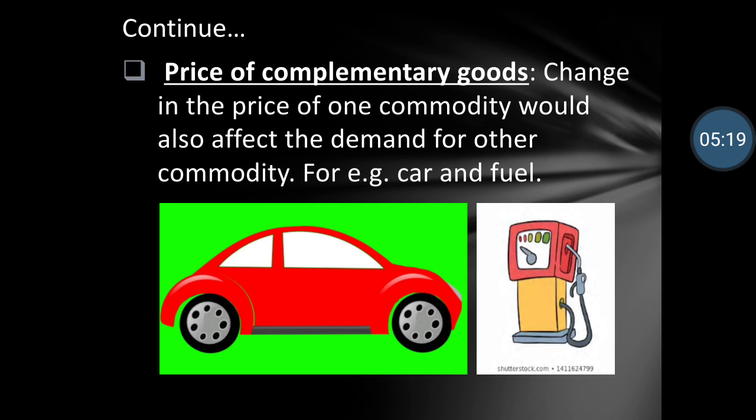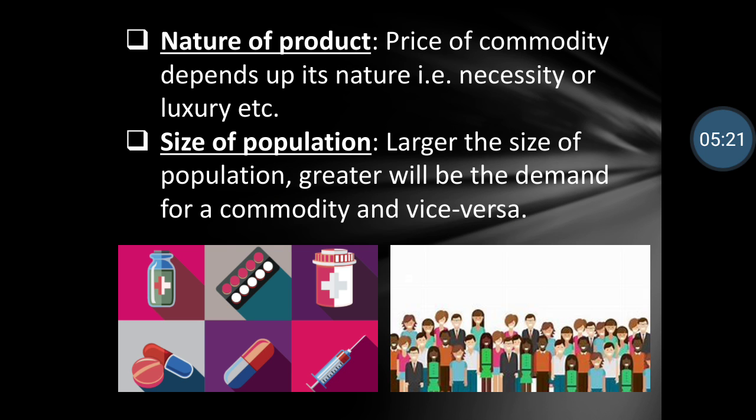The next determinant of demand is nature of product. Nature of product means which type of product it is. If the product is a necessity, then demand for that particular commodity will always be there. For example, salt is something which cannot be replaced. There is no substitute for salt.